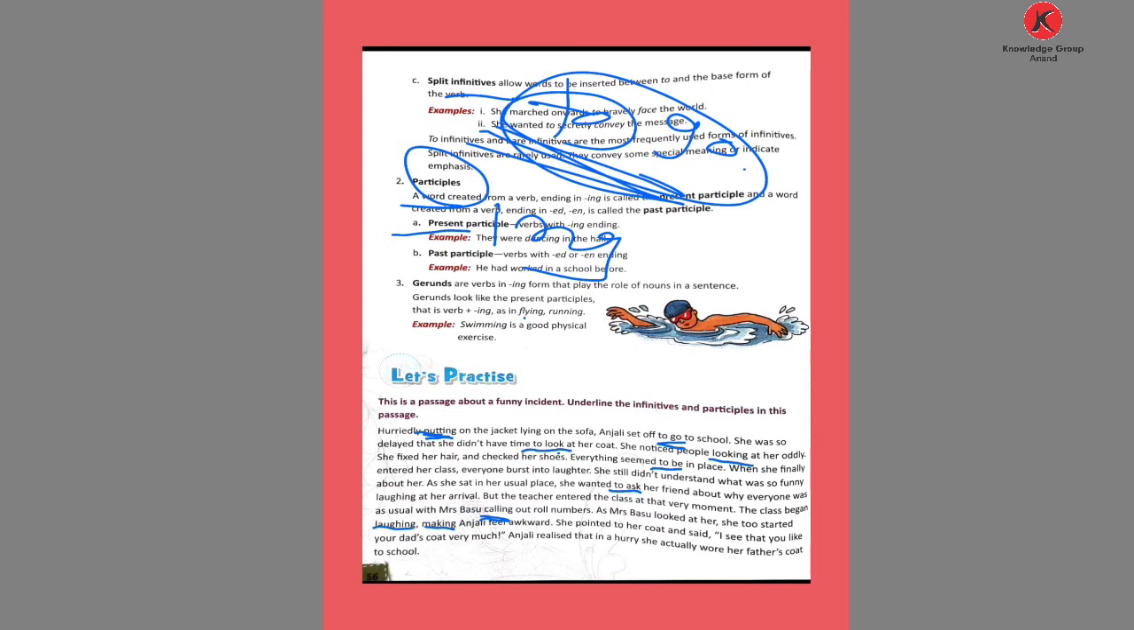She pointed to her coat and said, I see that you like your dad's coat very much. Anjali realized that in a hurry she had actually worn her father's coat to school. So with "to" plus a verb, it's an infinitive, and the word with ing is used as a participle. Okay, I hope you understand about participle and infinitive. Thank you.